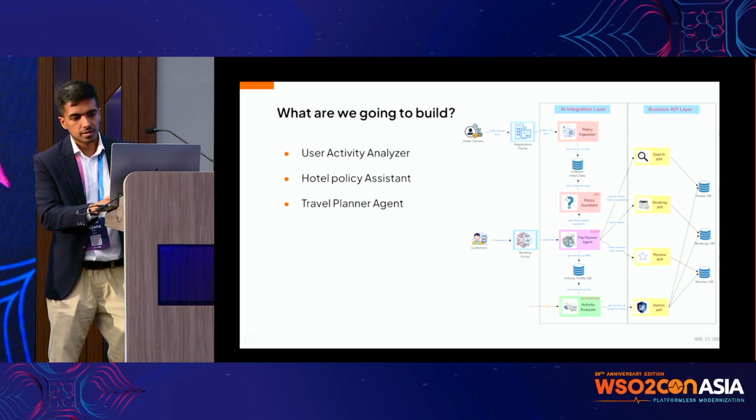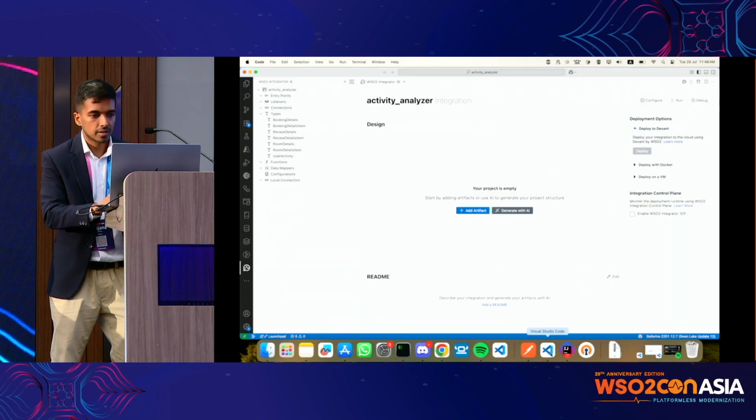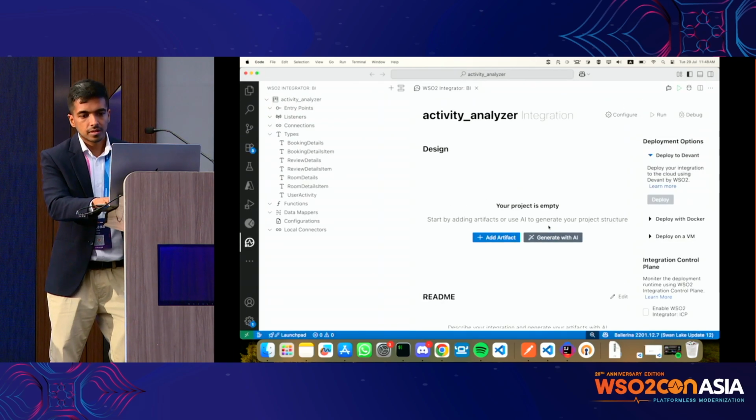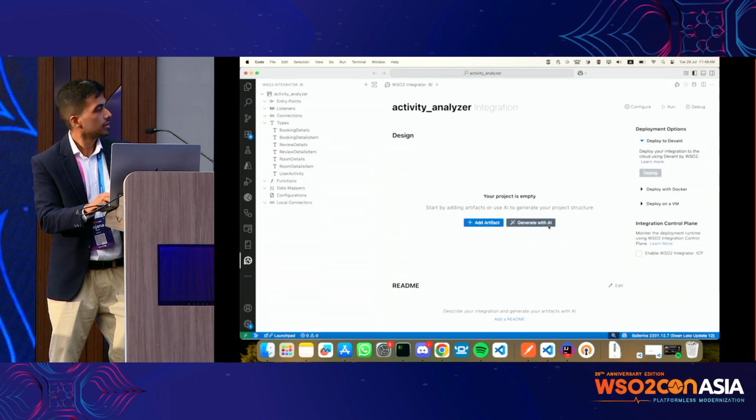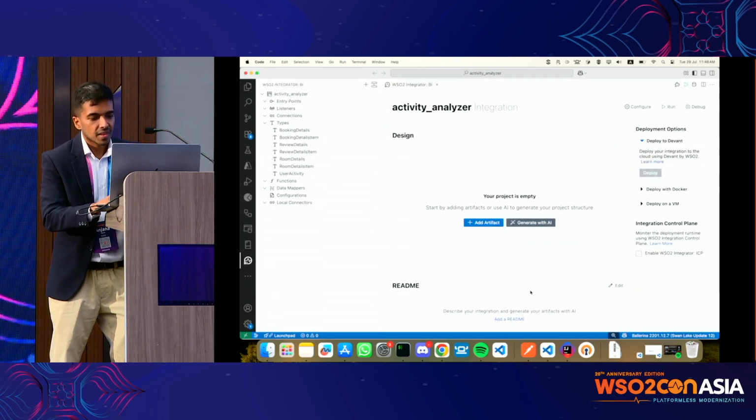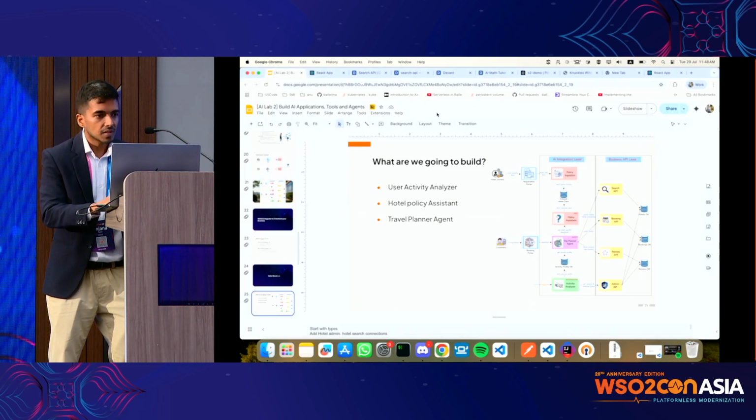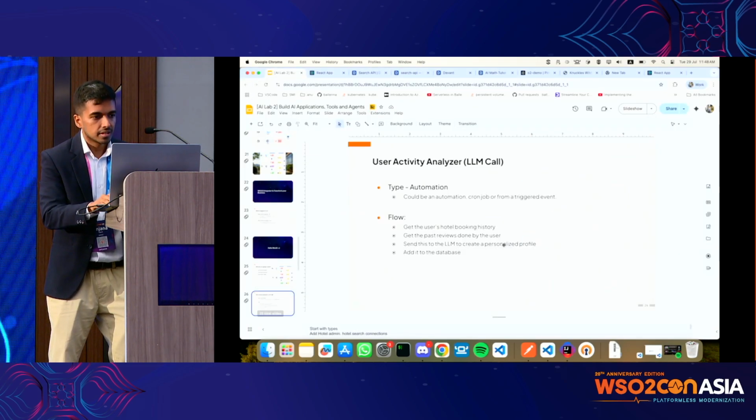Okay. We have to zoom in a little bit on VS Code. Cool. Okay. Yeah. Is this better? Cool. Yeah. So let's get right onto it.